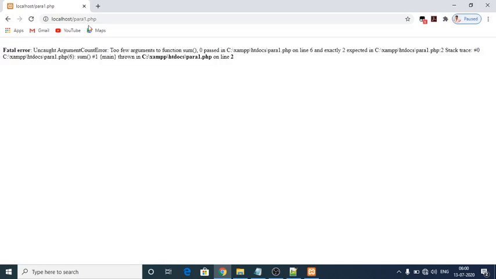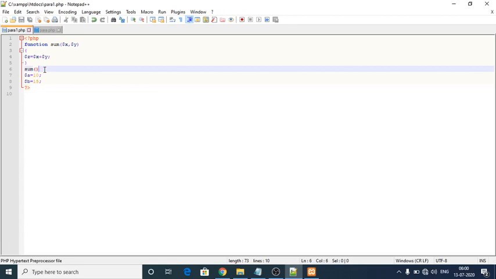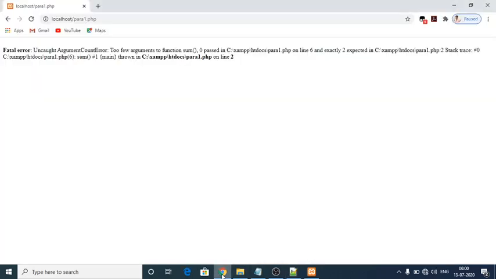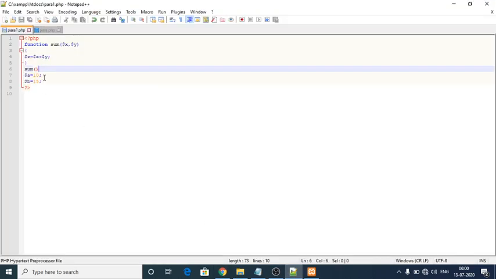Yes, an error is there, so rectify that. We have to go to the program. Unexpected a. Some technical error is there, to rectify that.